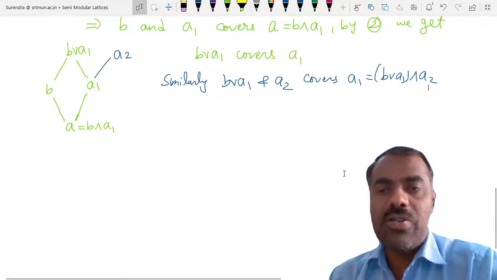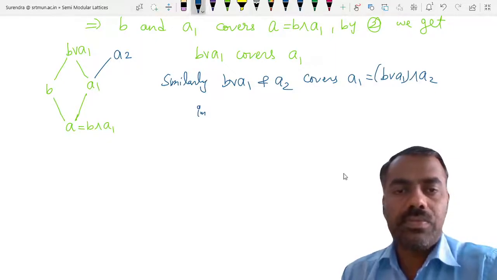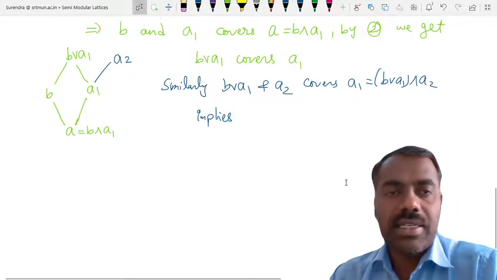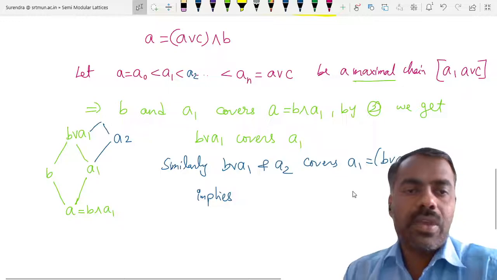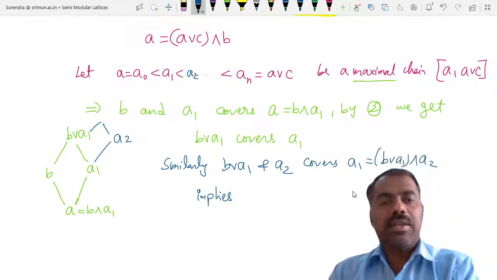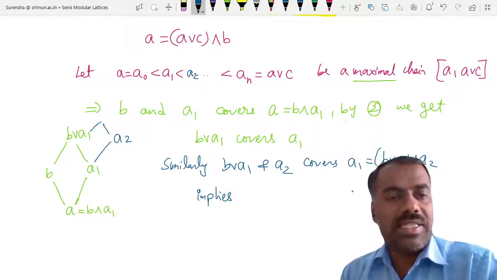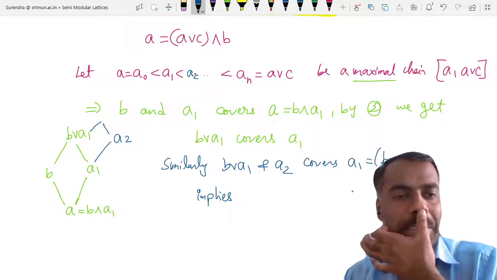So by the second condition again, the join of these two elements covers them. But what is the join of these two elements?